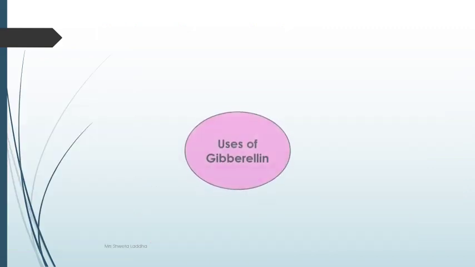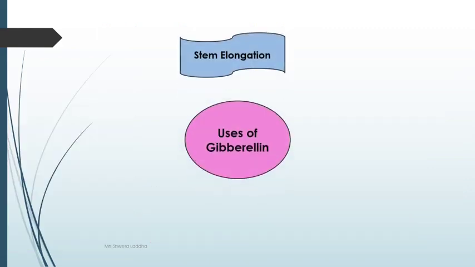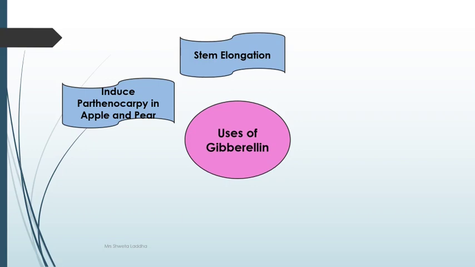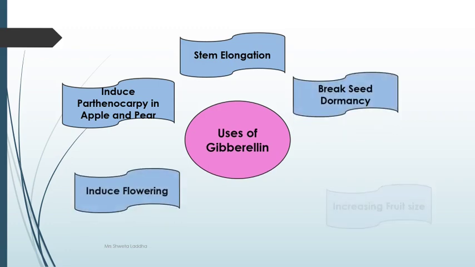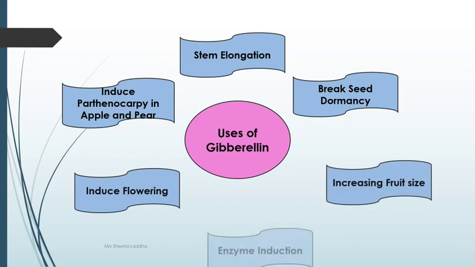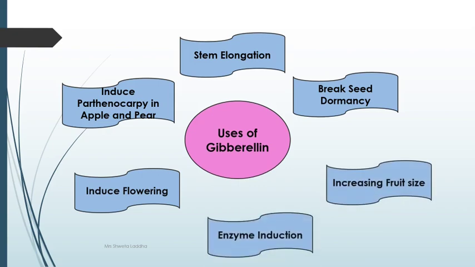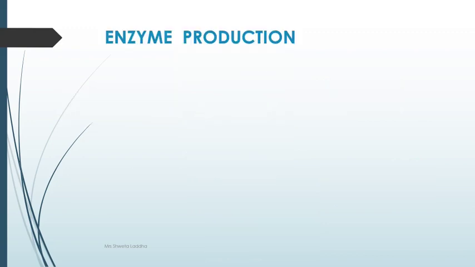Let us see what the uses of these gibberellins are. It is used in stem elongation of the crop plants. It induces parthenocarpy in pseudocarps like apple and pear. Parthenocarpy is production of fruit without fertilization; apple and pear are pseudocarps, but parthenocarpy can be induced in them also. They help in inducing flowering, breaking the seed dormancy, increasing the size of the fruit, and enzyme induction. So these are the uses of gibberellins.